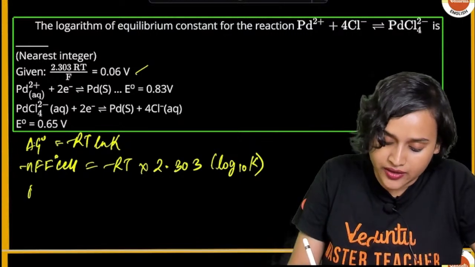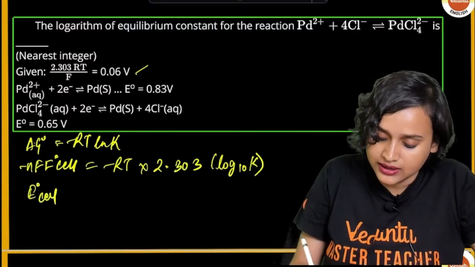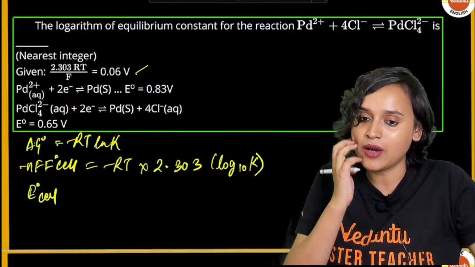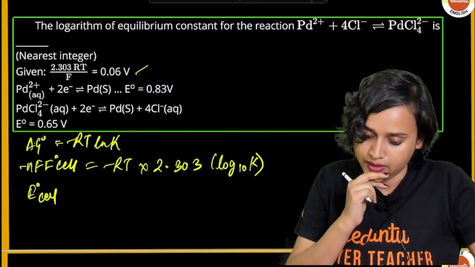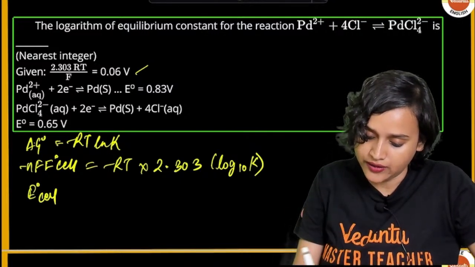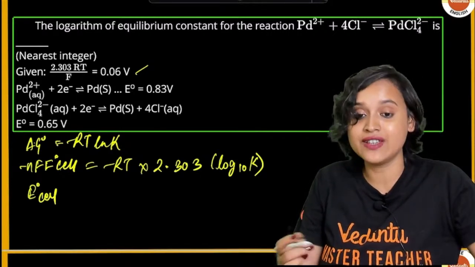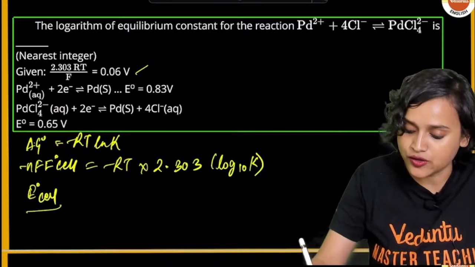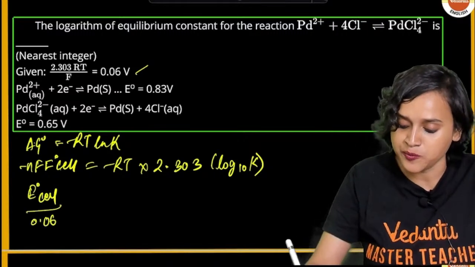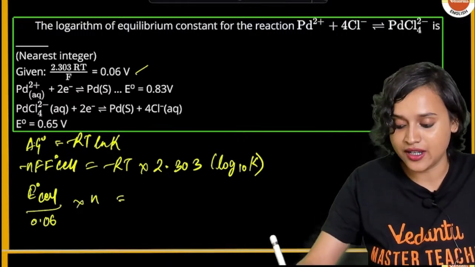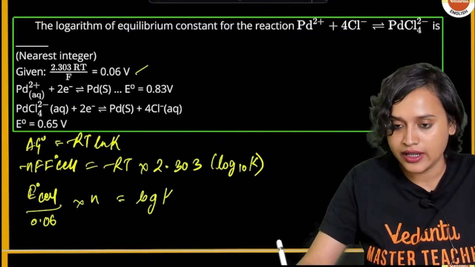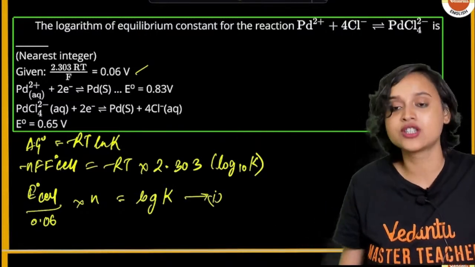So E naught cell divided by 2.303 RT by F, which is equal to 0.06, so 0.06 multiplied with n is equal to log K. Let us call this equation 1.